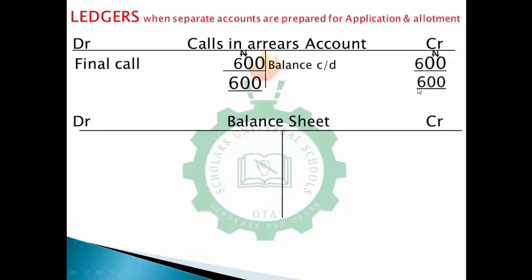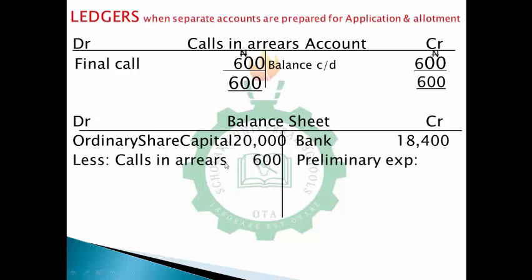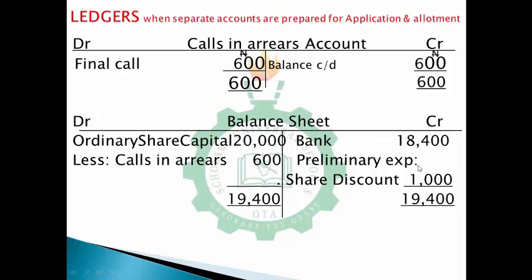Don't forget that the effect is you have to take this out from your share capital in your balance sheet. So we open our balance sheet: share capital of 20,000, less calls in arrears of 600. On our balance sheet, initially our bank was 19,000, but because we didn't receive for 20,000 people, we received for 19,000 instead. So it's going to be 18,400 this time around. Your preliminary expense of share discount is still 1,000. By the time you sum up, you less 600 from 20,000, you get 19,400, and the same on the other side. That makes our balance sheet balanced. This is the way to treat our calls in arrears.